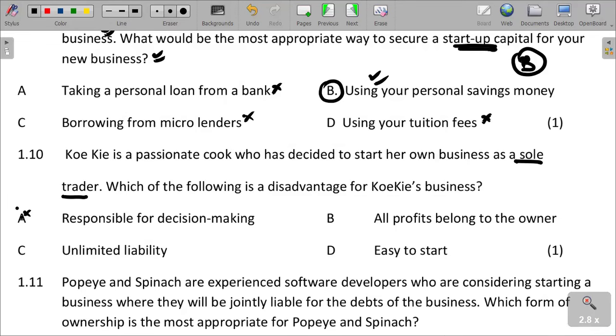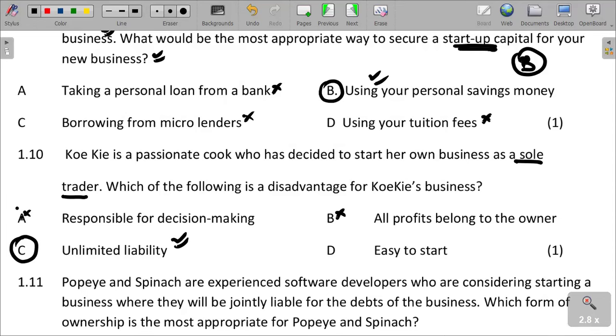Unlimited liability. We are saying unlimited liability as a sole trader. It means he is liable up to his personal wealth. As you remember from the channel when we talked about forms of business ownership, sole traders suffer the disadvantage of unlimited liability. Unlimited liability is whereby the business owner, the sole trader, can lose his own personal wealth, his personal property, his personal assets can also be attached to the failure of the business.